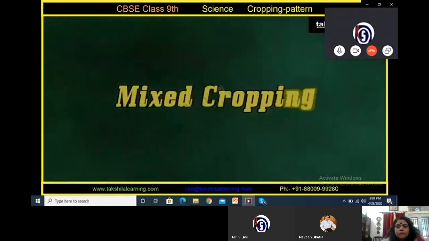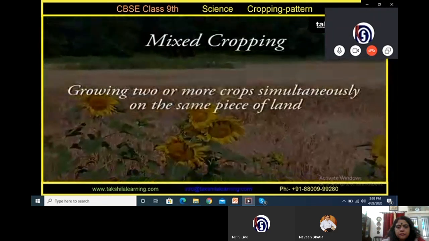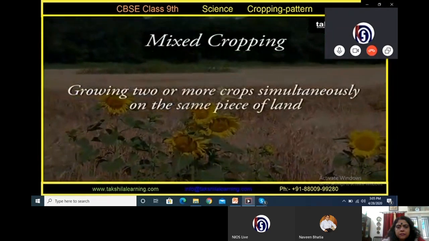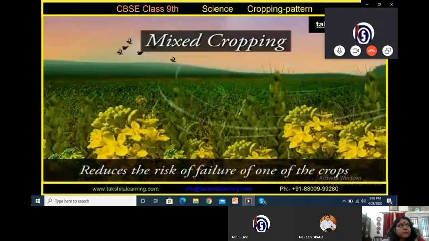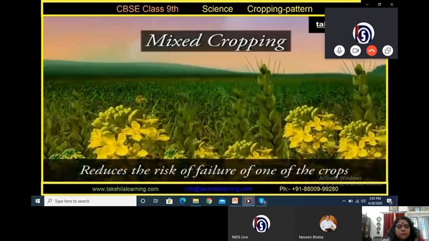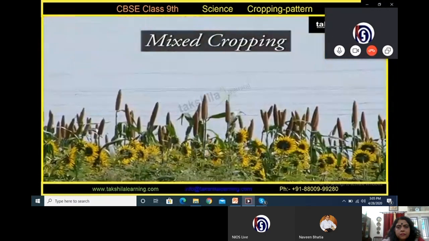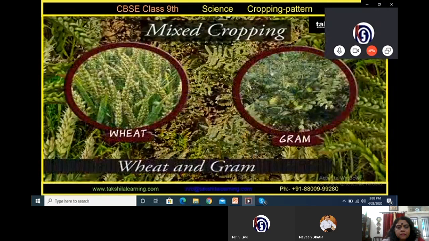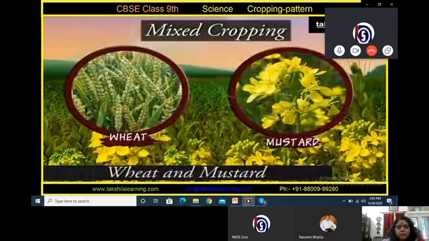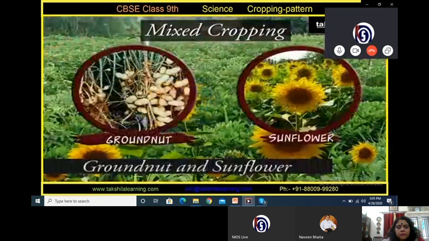Mixed cropping. Mixed cropping is growing two or more crops simultaneously on the same piece of land. This reduces risk and gives some insurance against failure of one of the crops. Few combinations for mixed cropping are wheat plus gram, wheat plus mustard, groundnut plus sunflower.